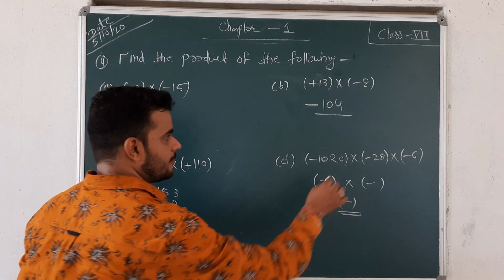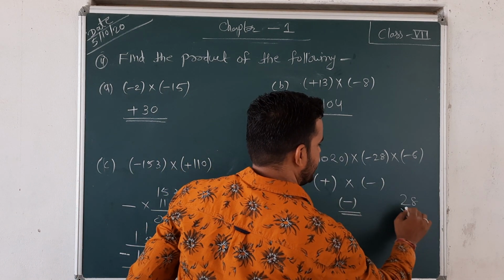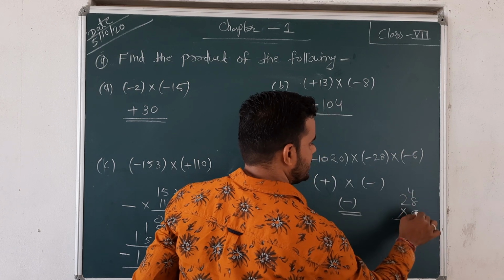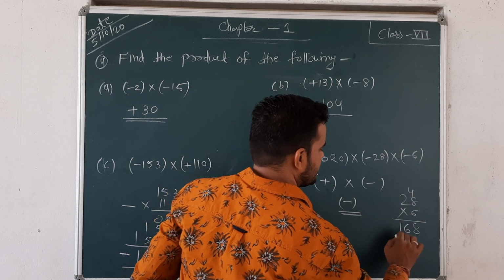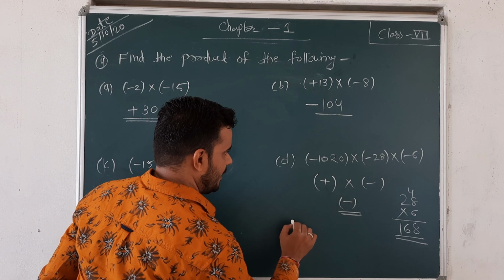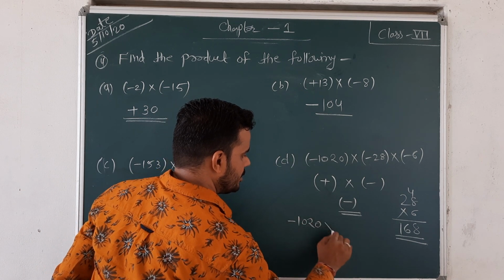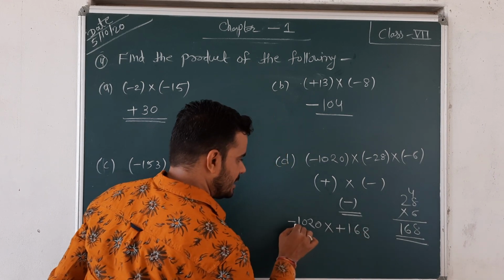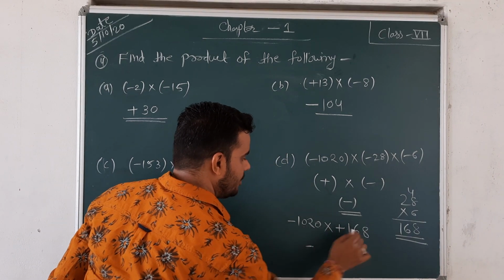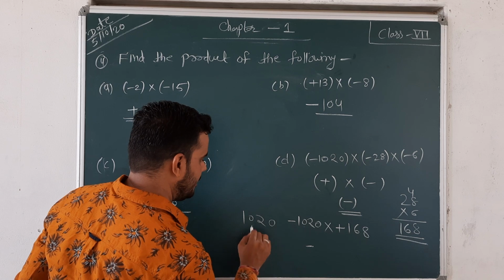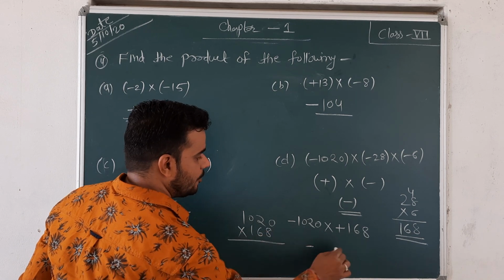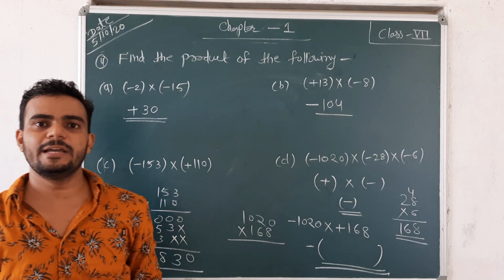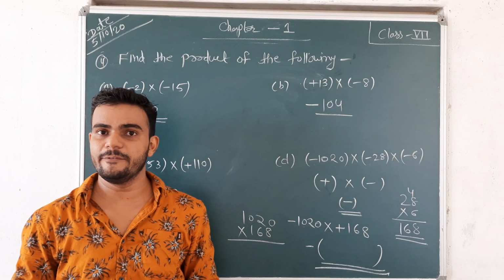So the product of first 28 and 6. 28 multiplied by 6: 6 times 8 is 48, write 8 carry 4, 6 times 2 is 12, and 4 is 16, so 168. So the final answer is negative. 1020 multiplied by negative, positive 168, and positive and negative is always negative. You have to multiply 1020 by 168, then you get your answer. Whatever answer is there, you just keep here. Okay, this is the way to find the product of the given numbers.